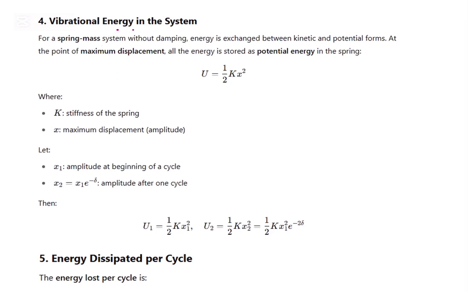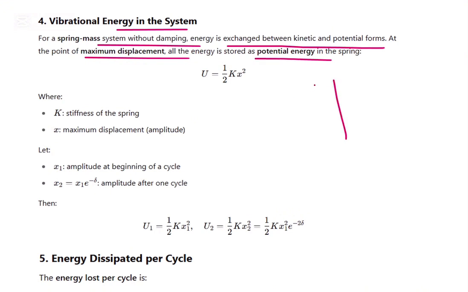Vibrational energy in the system: in a spring-mass system without damping, energy is exchanged between kinetic and potential forms. At the point of maximum displacement, all the energy is stored as potential energy. If you have a pendulum, when it is moving up to this maximum position, the energy is stored as potential energy at this height.